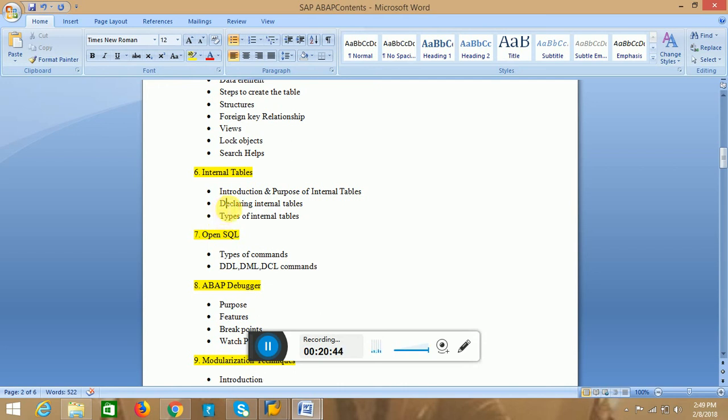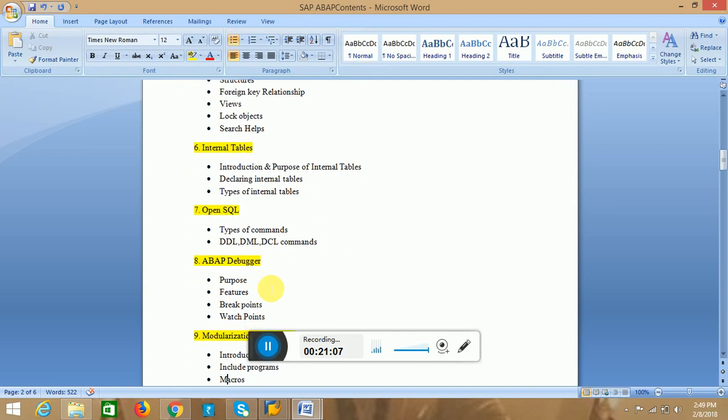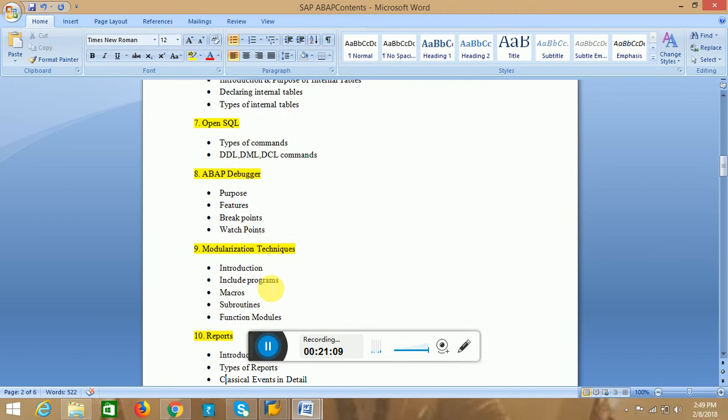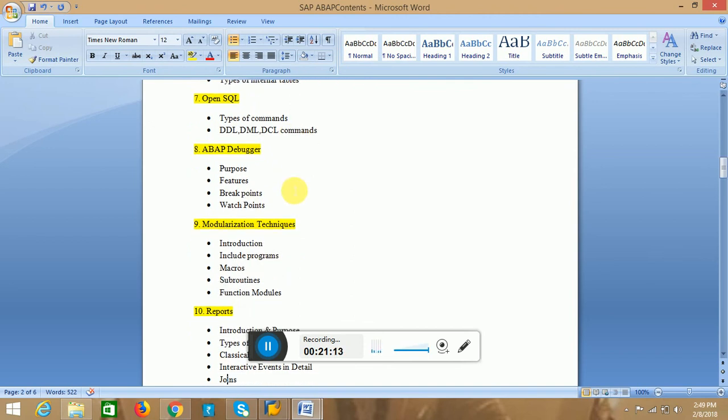This is for declaration of internal tables. That means how we declare internal tables: we need to specify data, the internal table name, type standard table of, and the structure name, that means a table or structure. And this we can discuss in OpenSQL statements. After that, we'll discuss debugging.